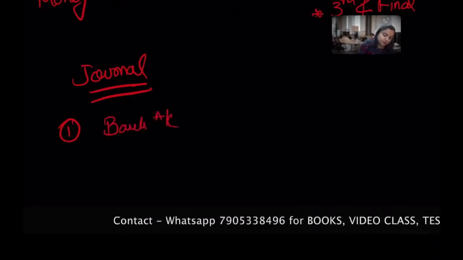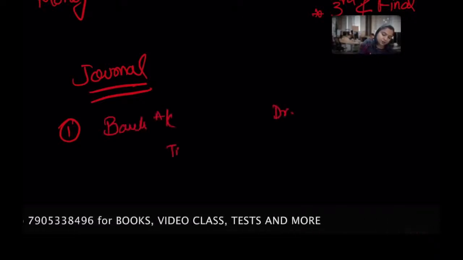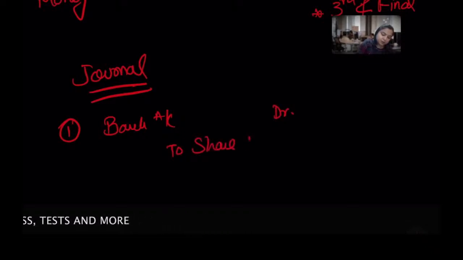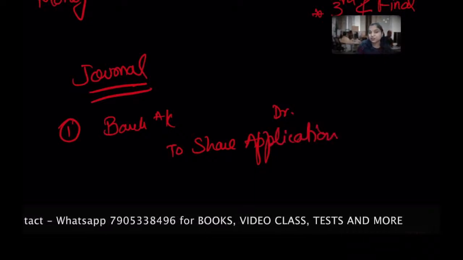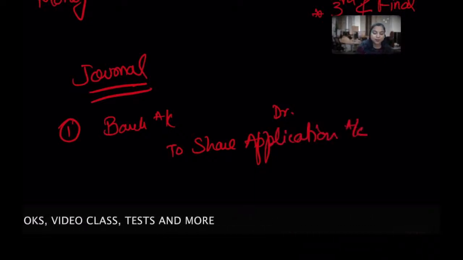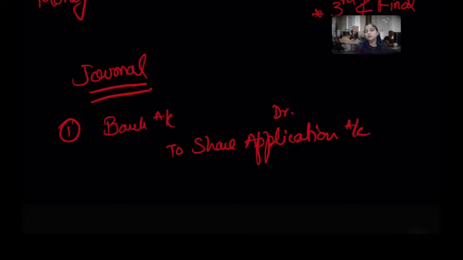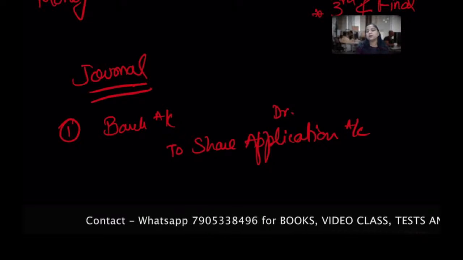Okay, hope you're satisfied. So bank account debit to share application, and now you know why the word is application here, so do not do any memorization. Now you can put a narration: being share application money received in respect of shares.